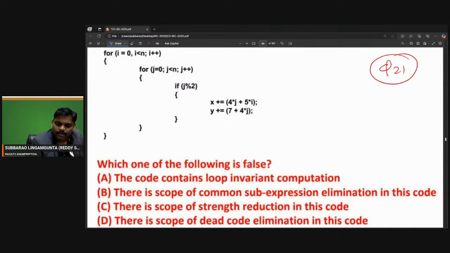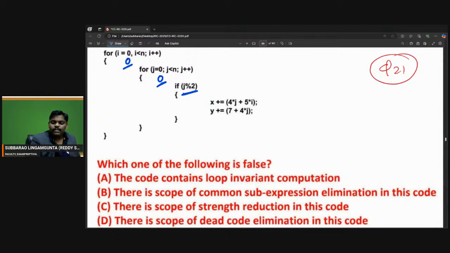If you observe clearly, i value 0, j value 0, I will check this condition. Condition is 0 modulo 2, which is 0. If 0, the condition fails. Next, j value becomes 1. J value becomes 1, 1 modulo 2.